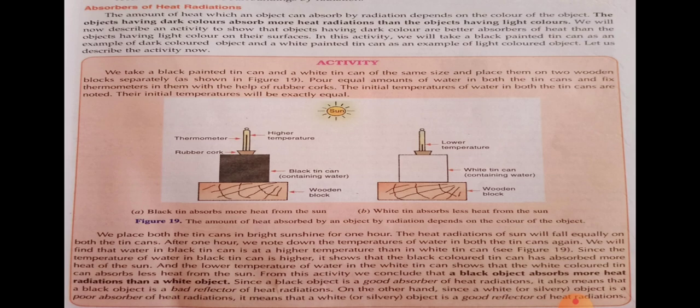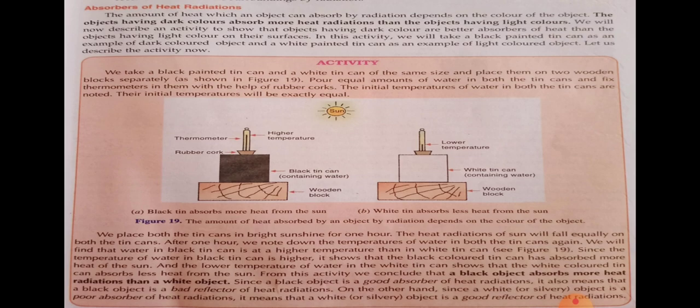The water in the white tin shows a lower temperature because the white tin absorbs less heat from the sun. But a black object is a good absorber of heat radiation and absorbs more radiation from sunlight.